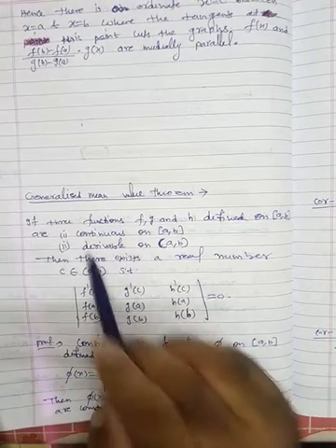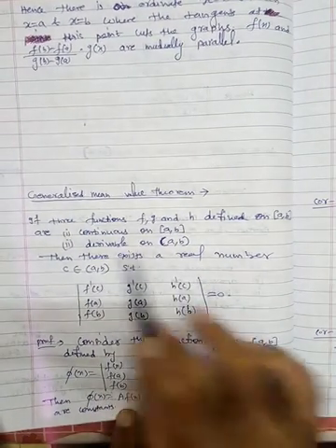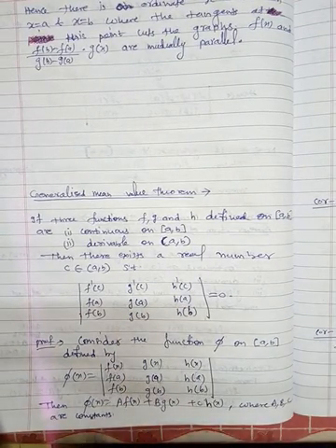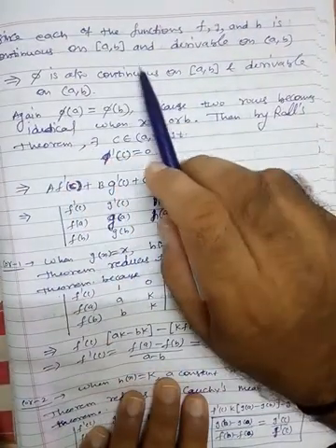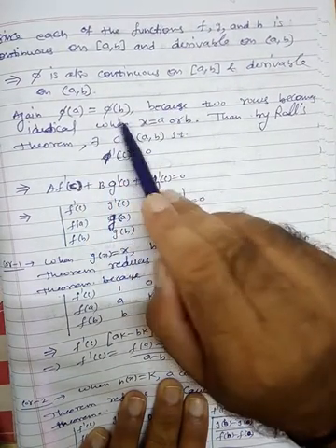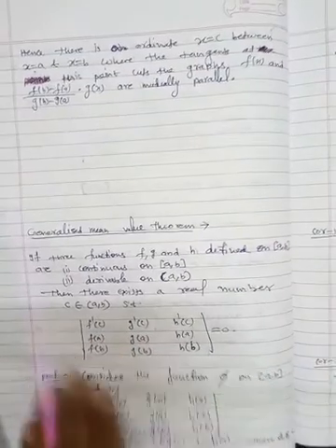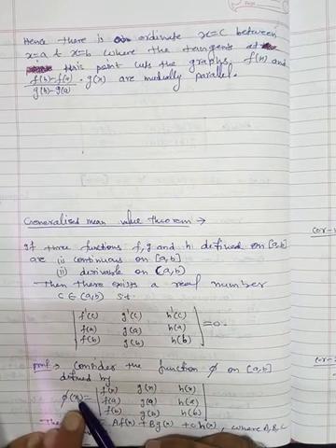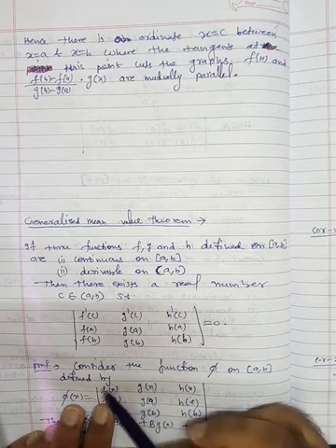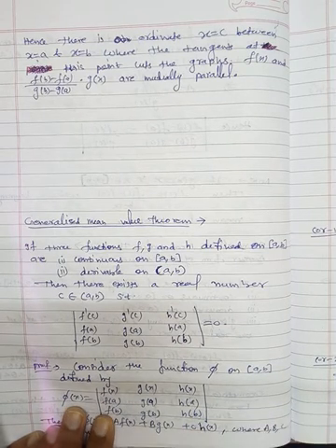So phi is basically continuous, phi is also derivable due to this, and now a, b, c is selected in such a way that phi of a is equal to phi of b. Fine. So since each of the functions f, g, h is continuous on this and derivable on the open interval, phi is also continuous and derivable, and again phi of a is equal to phi of b. How? Here if you put x equal to a in phi, then what will happen? f of a, g of a, h of a, and because the second row is as it is, the rows repeat, so that's why the determinant will be 0.